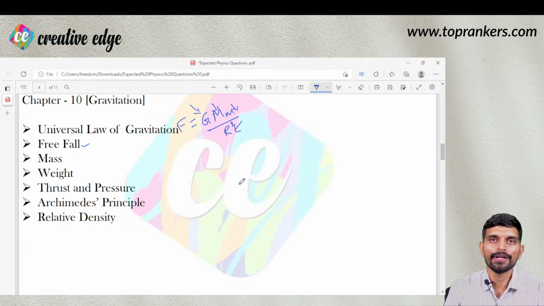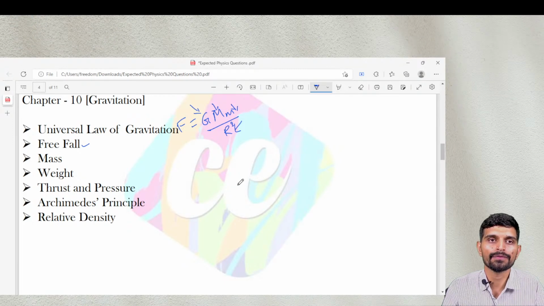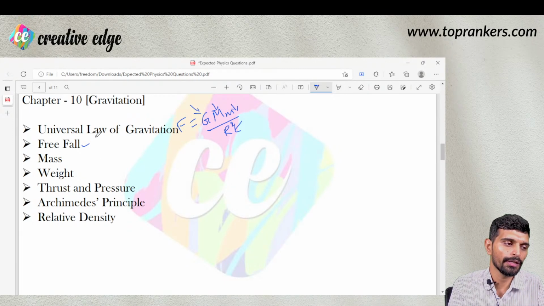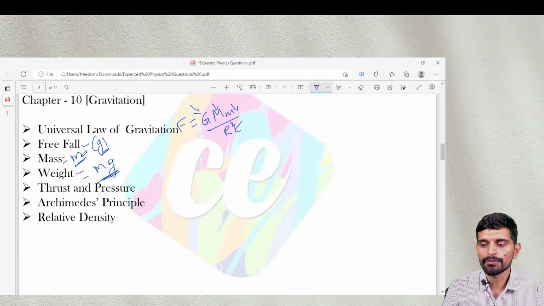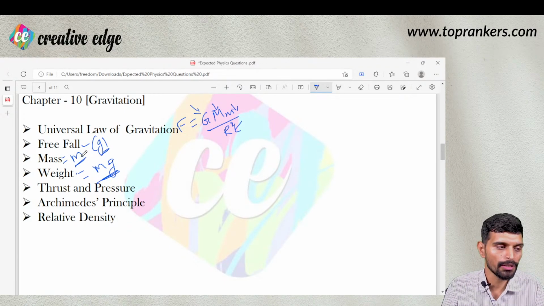Then free fall, when an object is released from a certain height, then it has the concept of small g as well. Mass and weight. Weight is nothing but mass into gravity. Mass is an absolute physical quantity that measures the mass of any object.